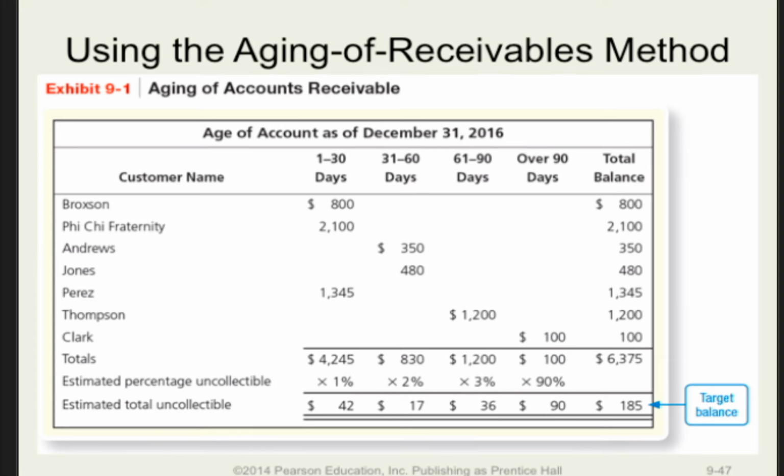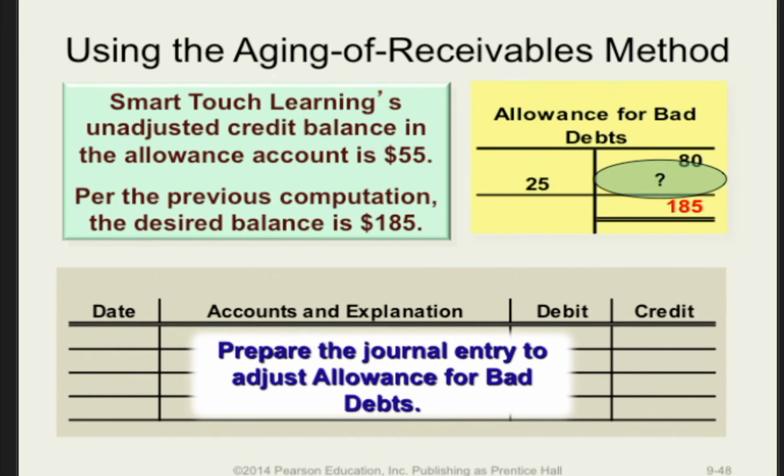Examine Exhibit 9-1 showing the aging of the accounts receivable for a group of customers. Total accounts receivable is $6,375. However, that balance can be broken down into 4 balances. Each of those balances represents various transactions of differing ages. We can tell from the table that our target balance for allowance for bad debts is $185. Based on prior transactions, we see that the current balance in allowance for bad debts is $55. Because the target balance is $185, we will need to adjust the current balance in order to increase the balance to $185.